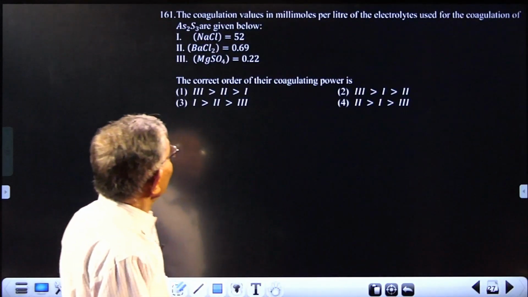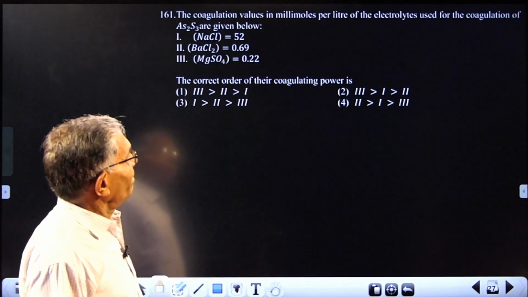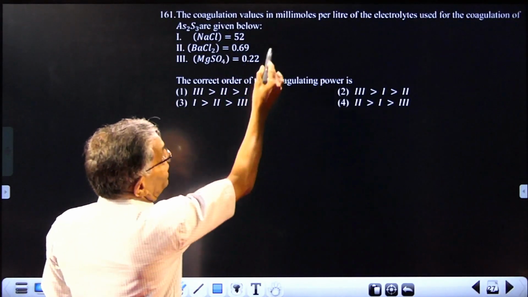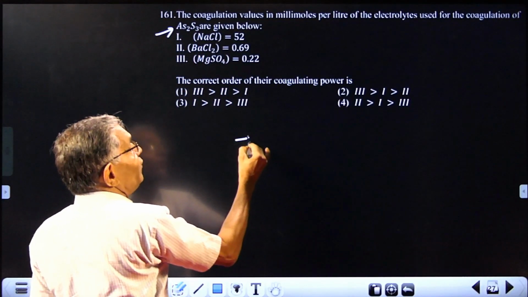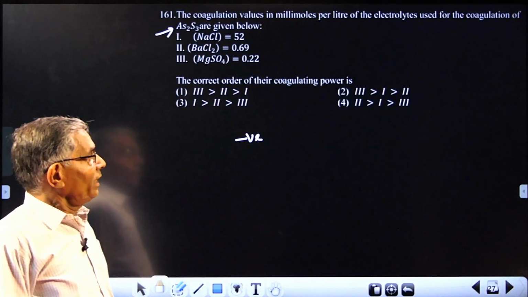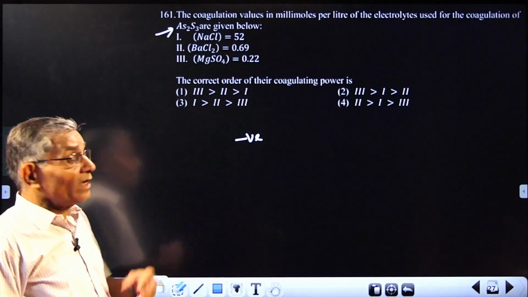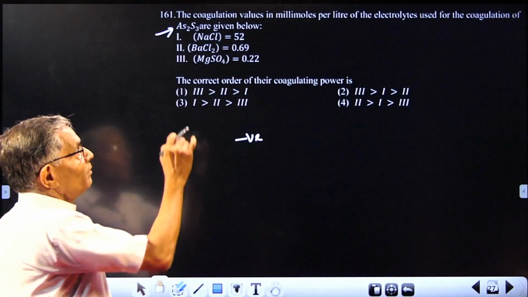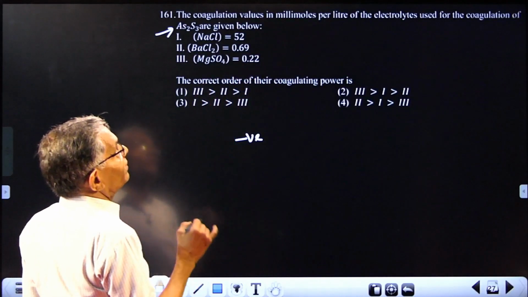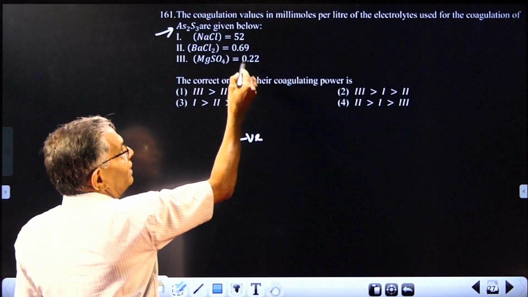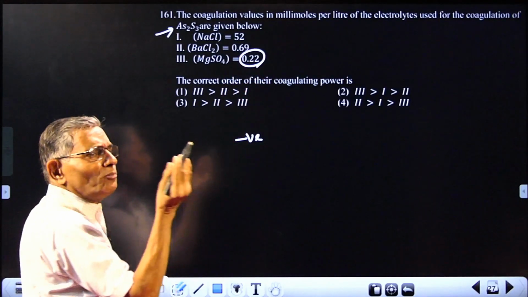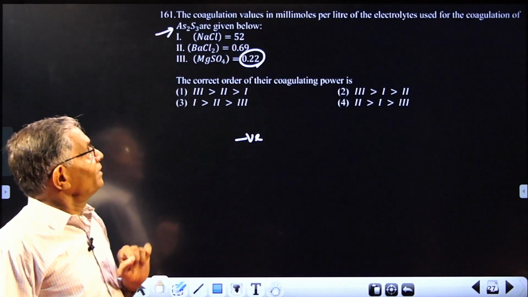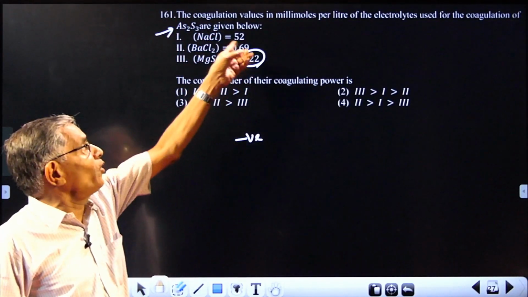Next one. Coagulation value. In the case of arsenic sulfide sol, you should know it is a negative type colloid. In the case of a negative colloid, it is the cation of the added electrolyte that will be important. You are given the flocculation values. What does this mean? In the case of magnesium sulfate, the value is only 0.22. Even that low concentration will cause coagulation. For barium chloride you have a slightly higher value, 0.69.